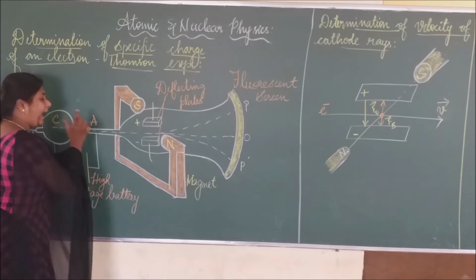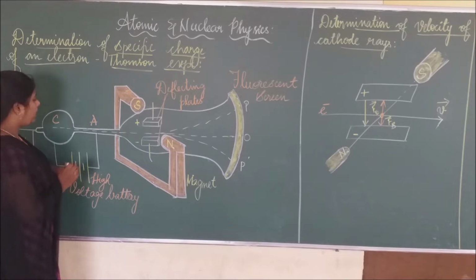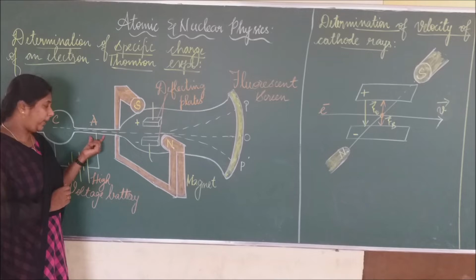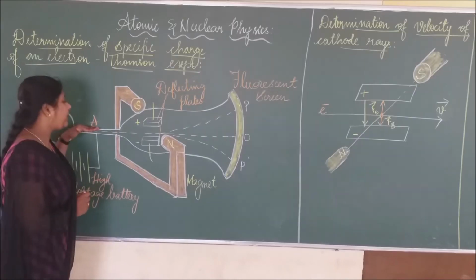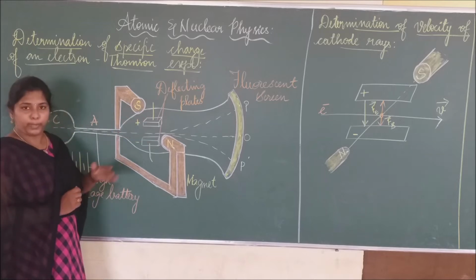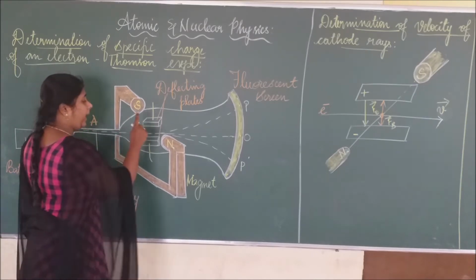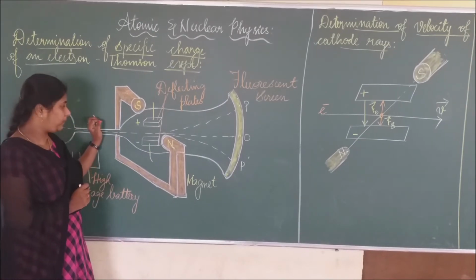Anode. So here the anode attracts the beam of electrons. Okay, and here this anode is made with a pinhole, right? So it allows a narrow beam of electrons to pass through the two deflecting plates, right? And these two deflecting plates, what will happen? These two plates maintain a high potential difference, right?